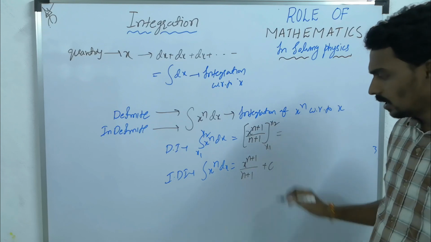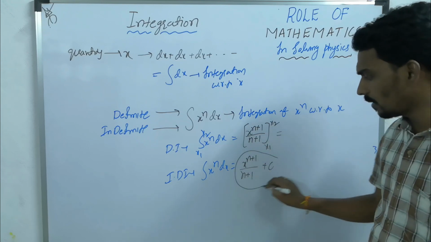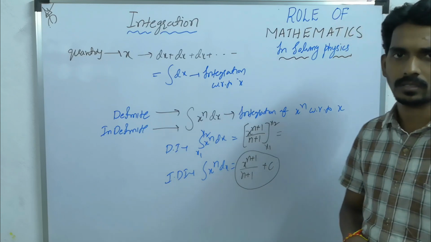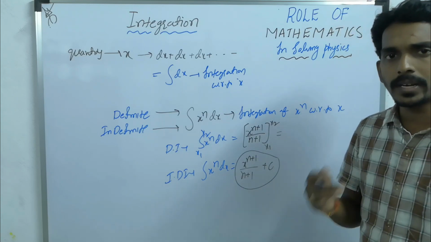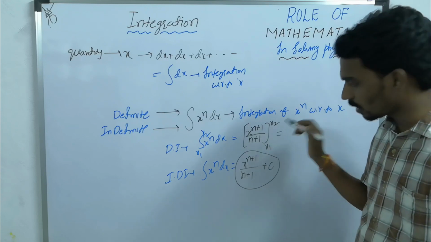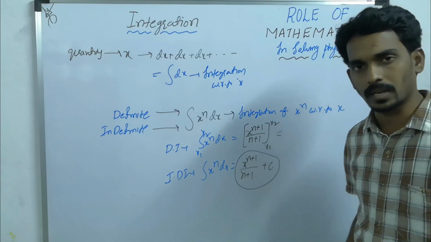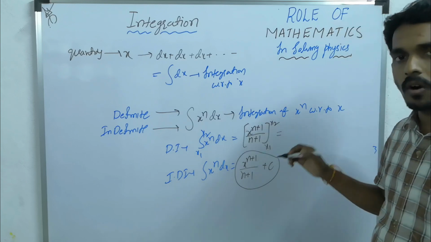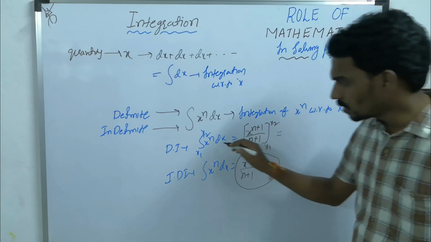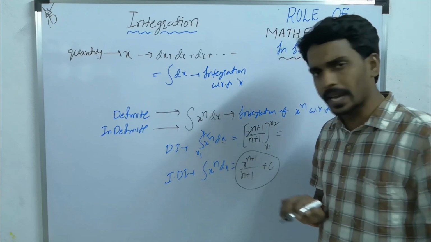And here, this thing we will not use in physics 99.9% of the time. We will only use this one, most of the times. Almost in all the cases, how to substitute the limits: you are integrating with respect to x.